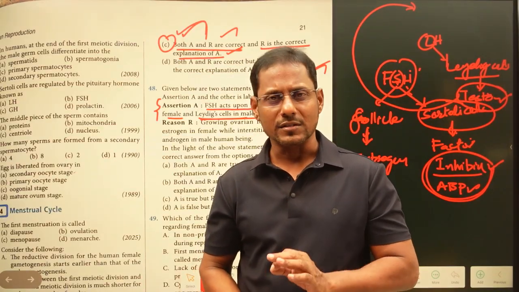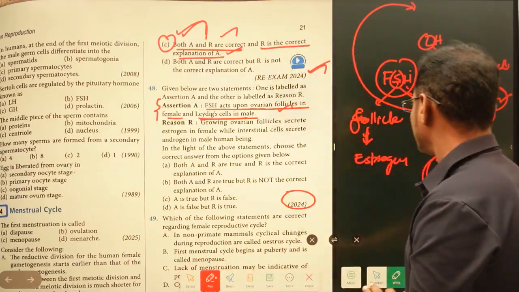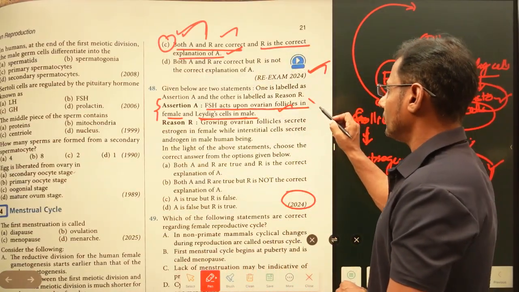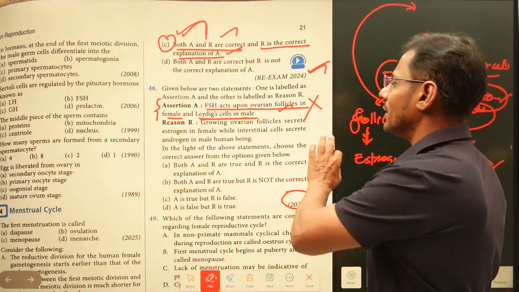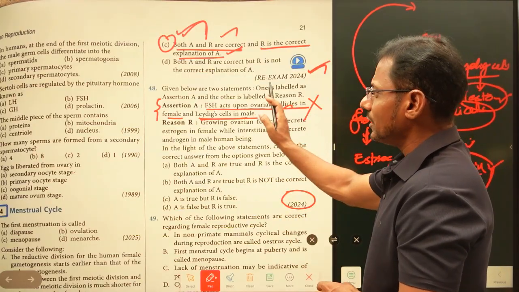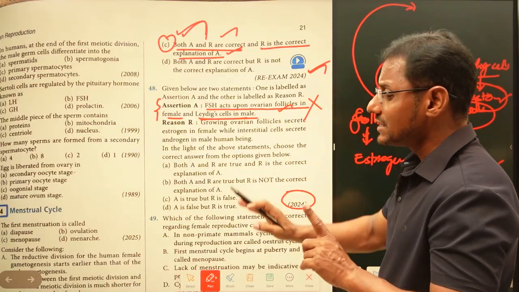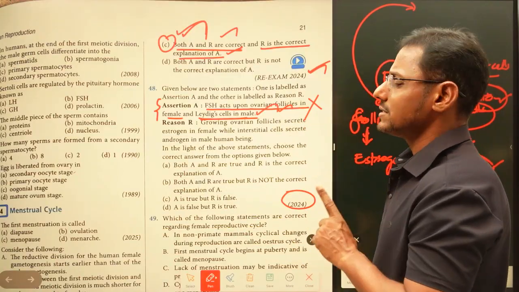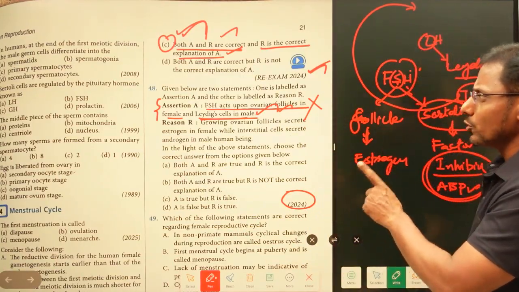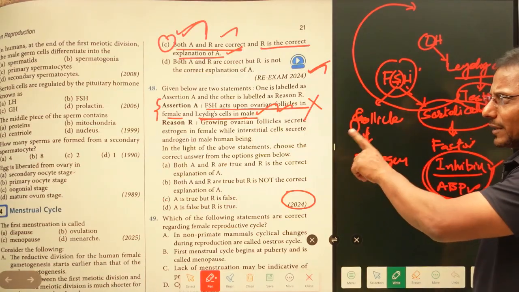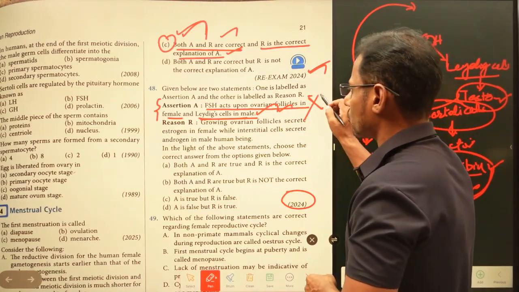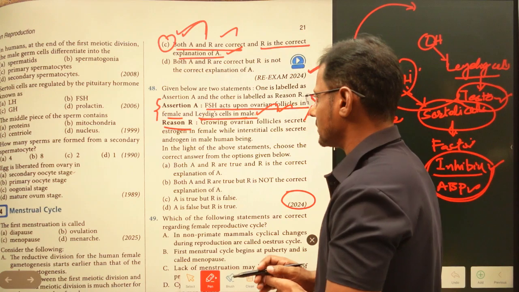That's why Sertoli cells are also said to be nurse cells. Now this statement is wrong. The statement says follicle stimulating hormone is going to act on Leydig cells in case of male, but this statement is wrong. Let us see the reason.